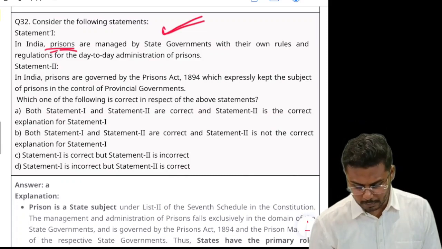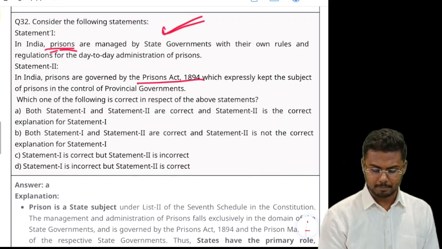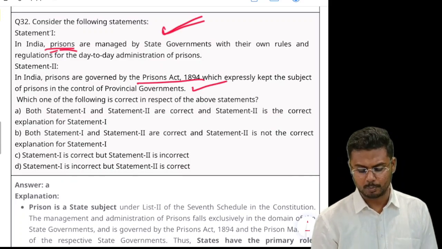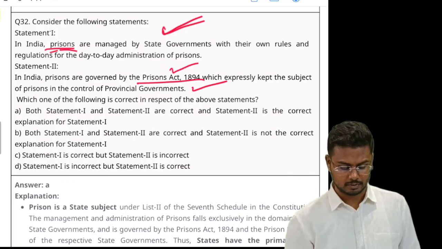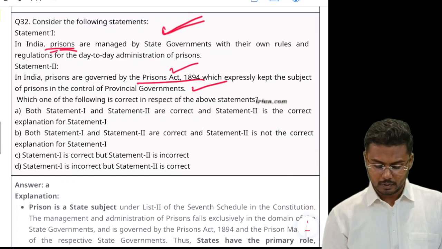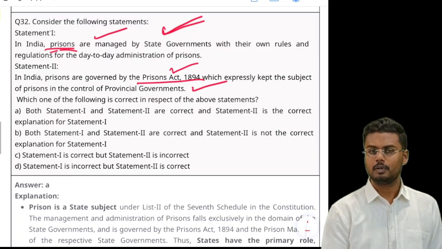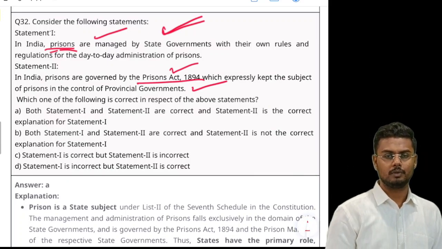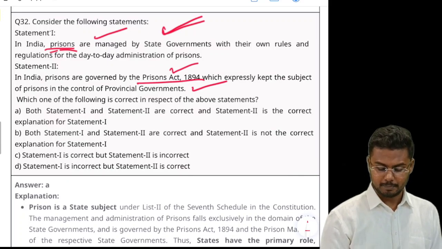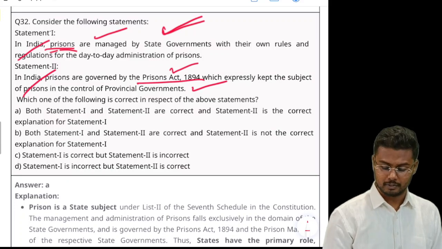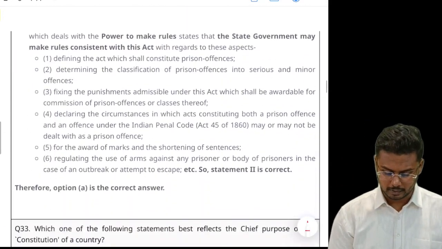So in India, prisons are governed by the Prisons Act of 1894, which expressly kept the subject of prisons in the control of provincial governments. So taking a clue from this parent act, the Prisons Act of 1894, even after independence, the same act was used to manage prisons, or the same guidelines were used to frame regulations with respect to prisons. As a result, statements 1 and 2 both are right, and statement 2 provides a proper explanation for statement 1. So A is the right answer.